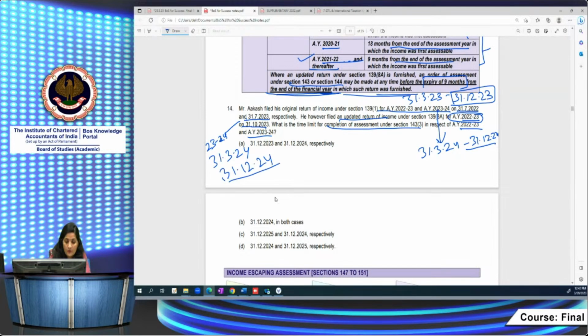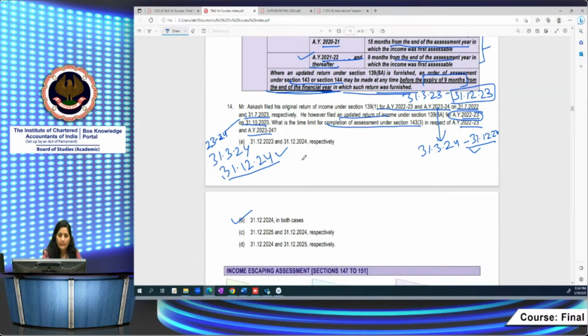The assessing officer has the time to complete the assessment. So for assessment year 22-23, the assessment under section 143(3) can be completed up to 31st of December 24. And for assessment year 23-24 also, the same 31st December 24. So accordingly, option B is correct. In both cases the same time limit is available for completing the assessment. This is regarding the updated return.